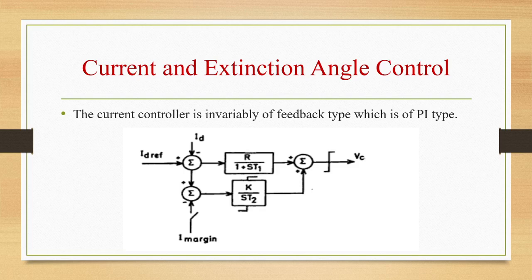The extinction angle controller can be of predictive type or feedback type with EPC control. The predictive controller is considered to be less prone to commutation failure and was invariably used in the early schemes. The feedback control with PFC type of equidistant pulse control overcomes the problems associated with IPC. Extinction angle, as opposed to current, is a discrete variable, and it is felt that feedback control of gamma is slower than the predictive type.